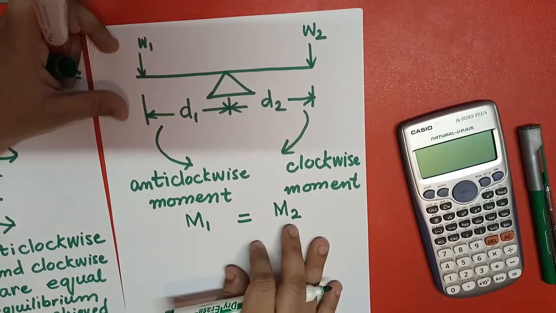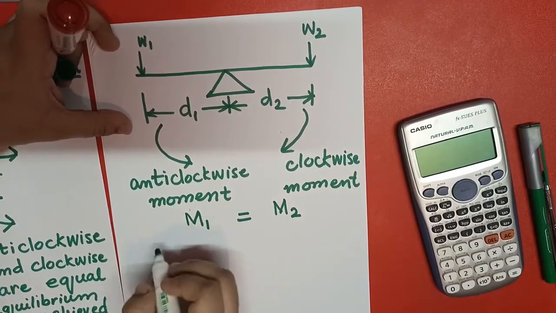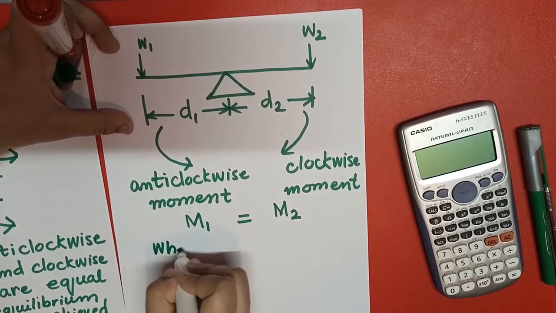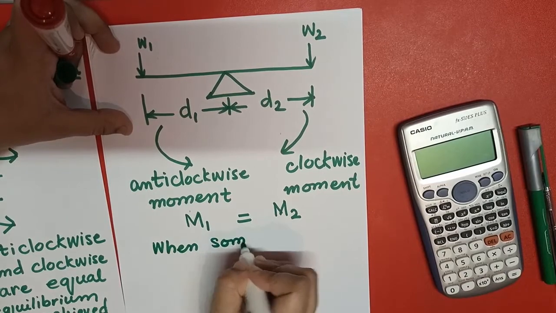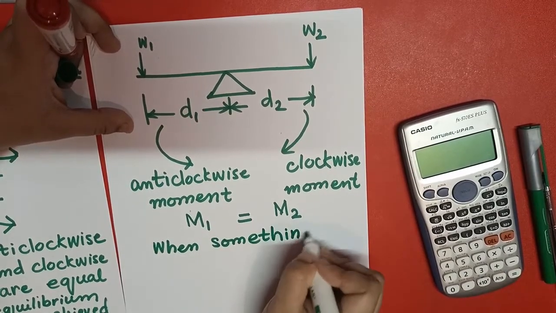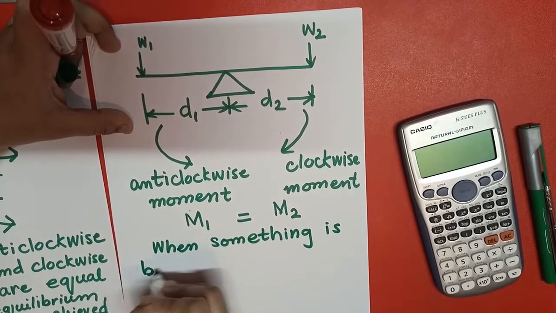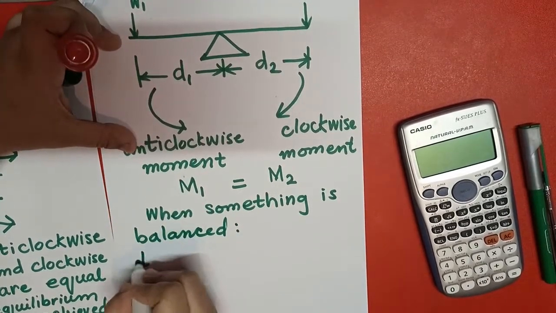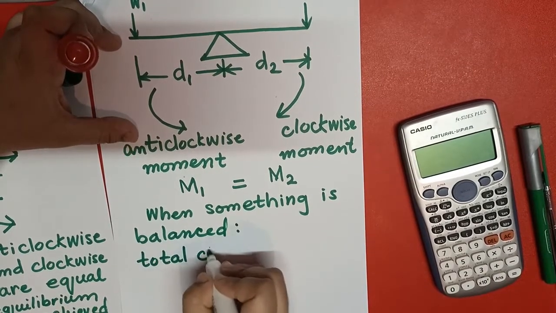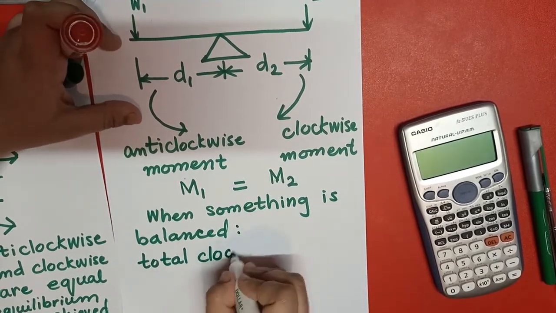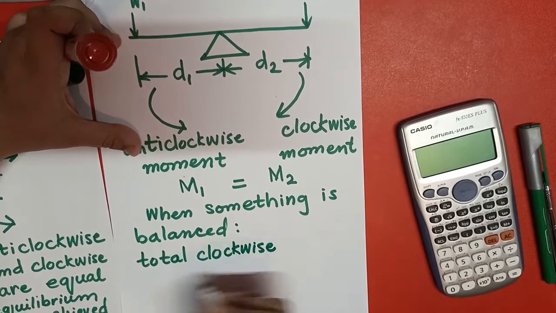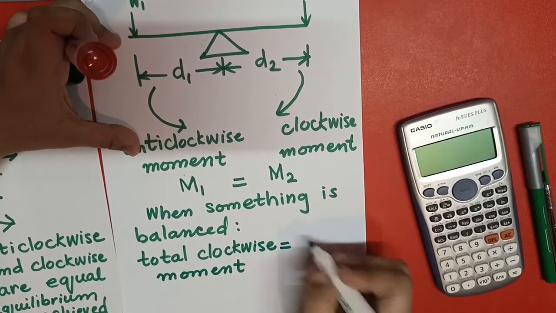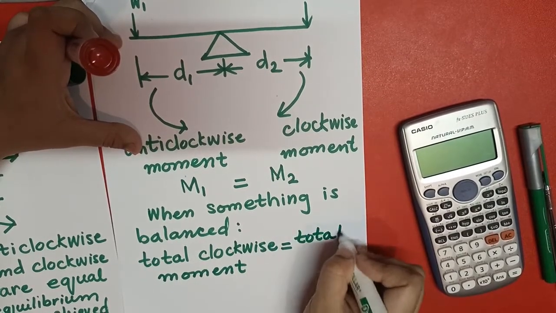This is known as the principle of moments, and once something is balanced, we can write: total clockwise moment, or you can also write total anti-clockwise moment, it's up to you, is equal to total anti-clockwise moment.